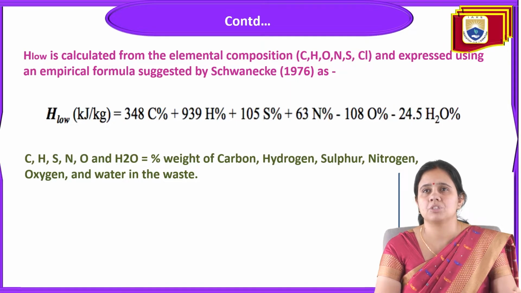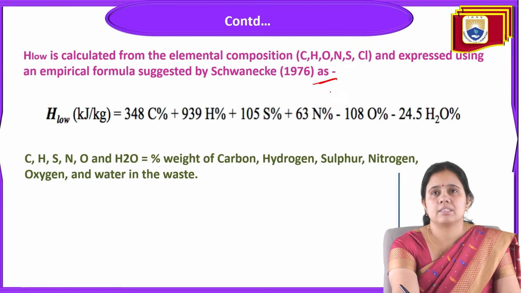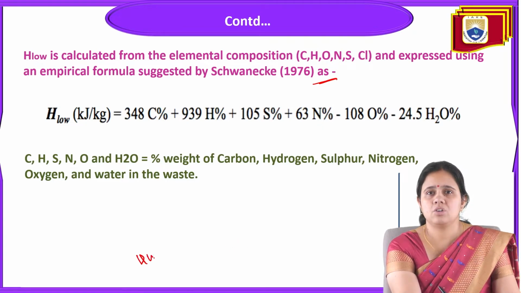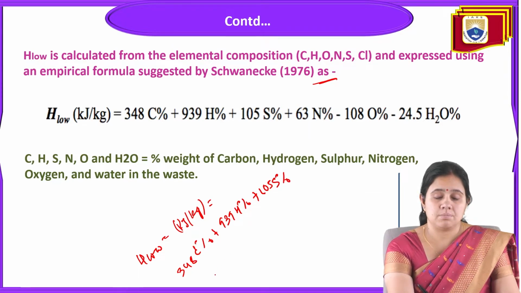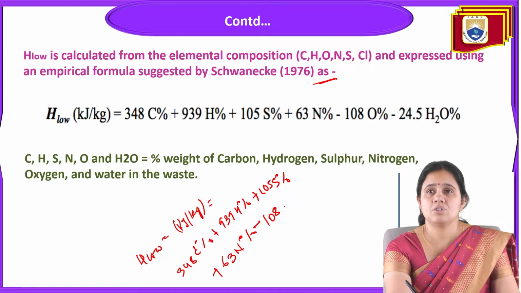As we know, the elemental composition is C, H, N, O and chlorine, and it is expressed using an empirical formula suggested by Scanpay in 1976: H low in kilojoule per kg is equal to 348 times carbon percentage plus 939 times hydrogen percentage plus 105 times sulfur percentage plus 63 times nitrogen percentage minus 108 times oxygen percentage minus 24.5 times H2O percentage.